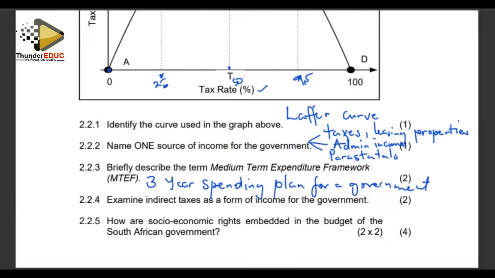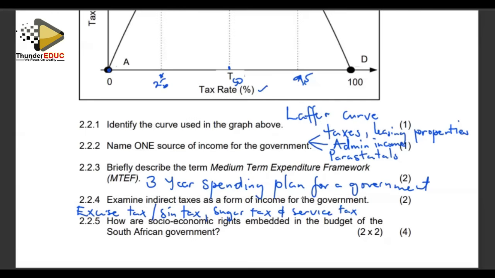So we can say they are excise tax or sin tax, or we can also highlight sugar tax, we can also talk about service tax. These are some of the examples.